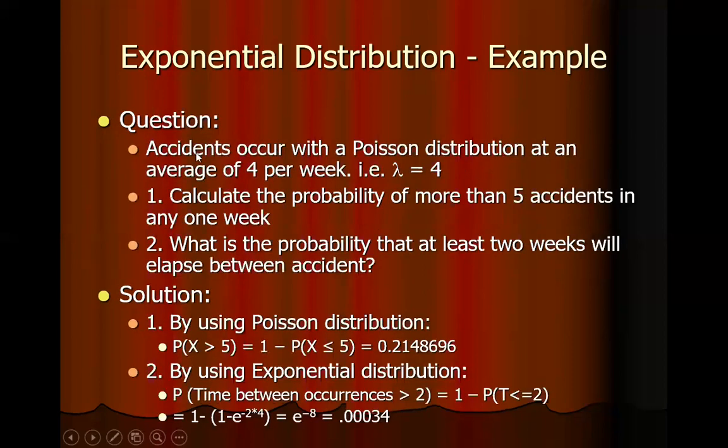This is another example. Accidents occur with a Poisson distribution at an average of 4 per week. So lambda is 4. Calculate the probability of more than 5 accidents in any week. For this, calculating the probability of more than 5 accidents, we use the formula for Poisson distribution, and we get the probability. And for the second question, what is the probability that at least 2 weeks will elapse between accidents? Here the time is in question, so we use exponential distribution and we get the probability here.